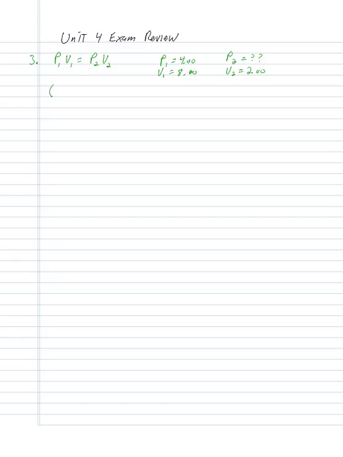So we have 4.00 times 8 is equal to P2 times 2. So you have 32 is equal to 2 times P2. So P2 has to equal 16, and the unit that would be left is atmospheres.